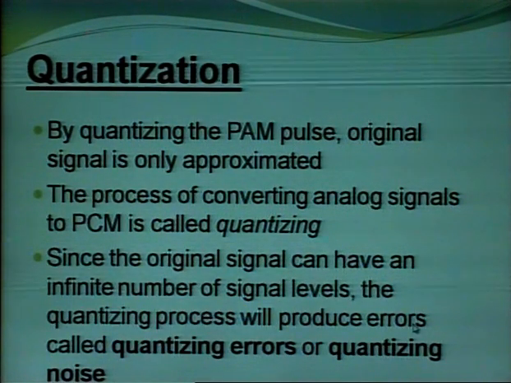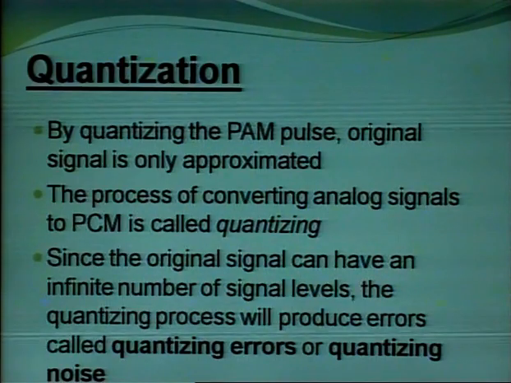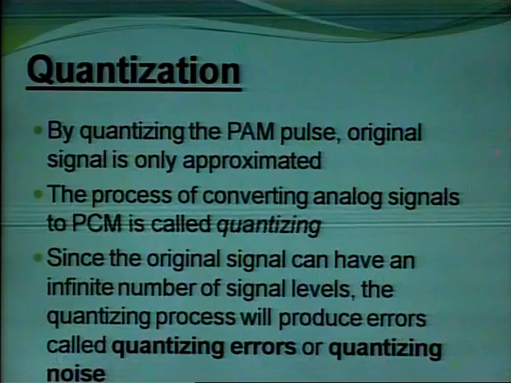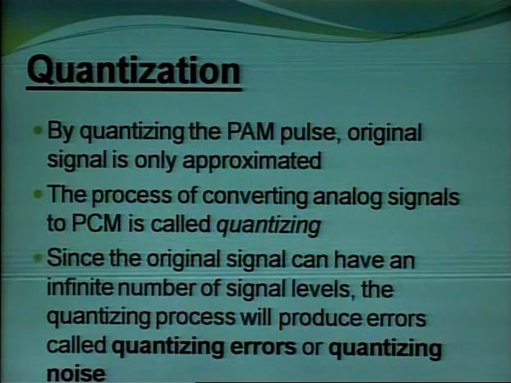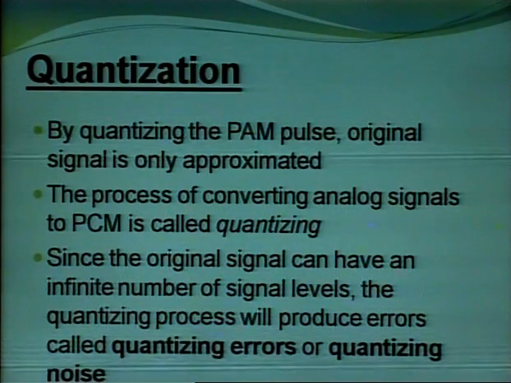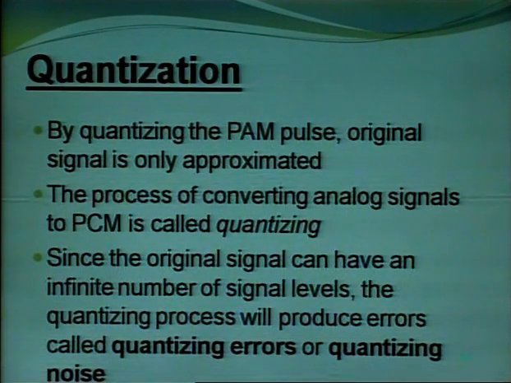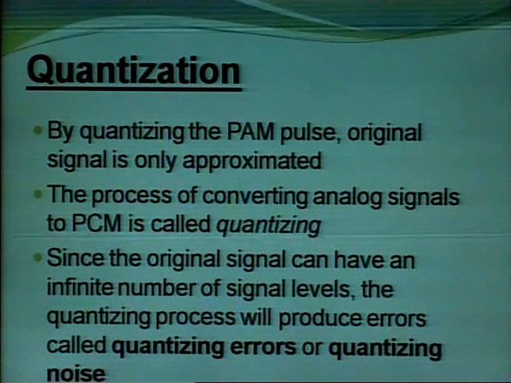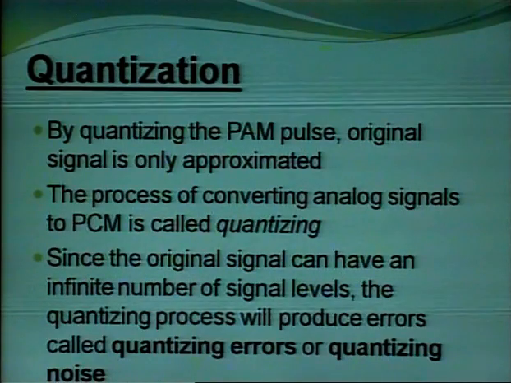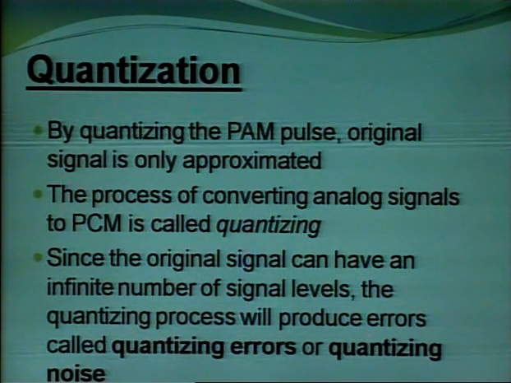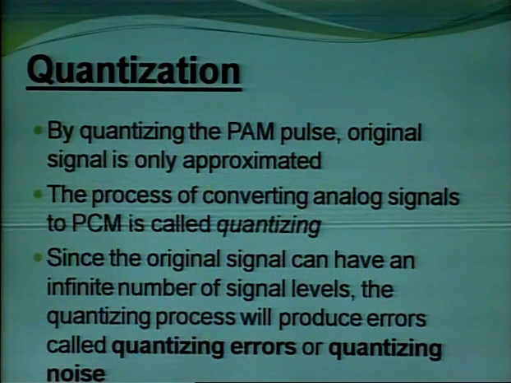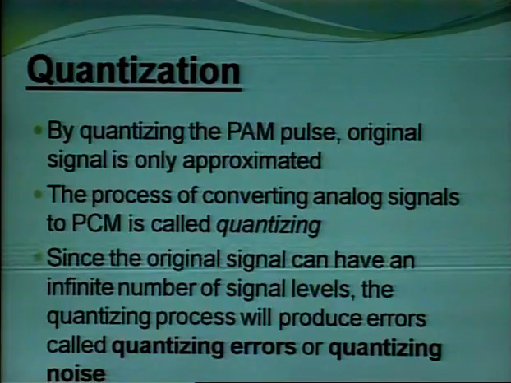What is the process of quantization? By quantizing the PAM pulse, the original signal is only approximated. Approximation means, for example, there is a sample whose value lies between 3 and 4. We approximate this sample equal to 4. The samples we get from quantization will be approximated. For example, if a sample is between 3 and 4, it will be taken as equal to 4.